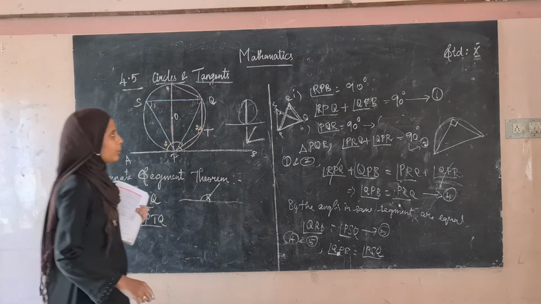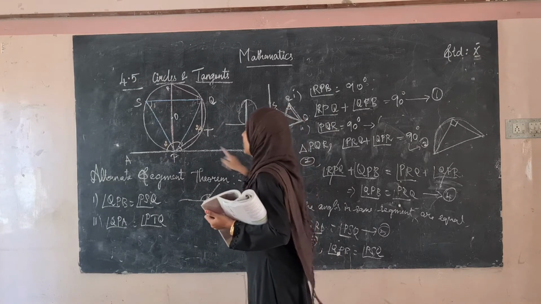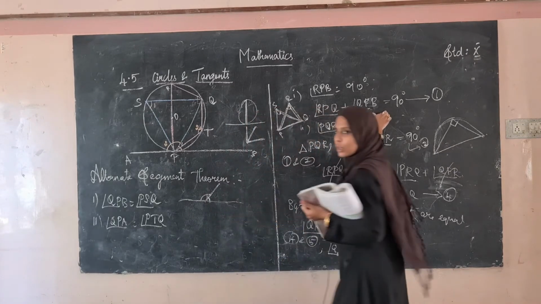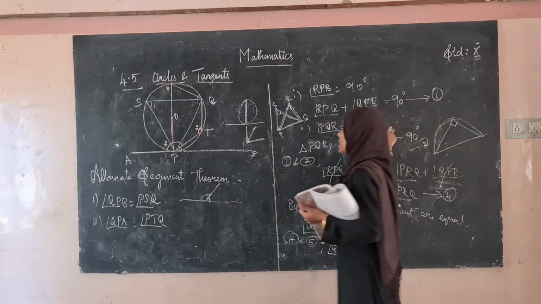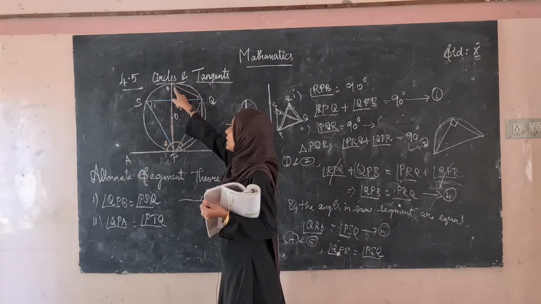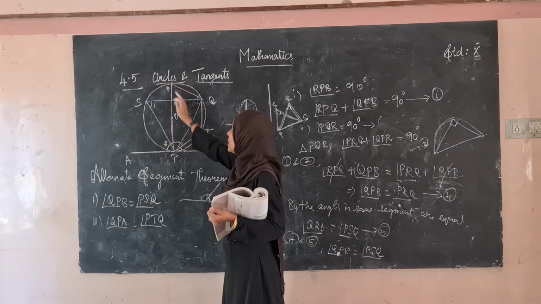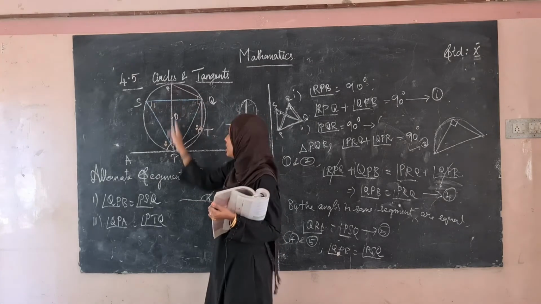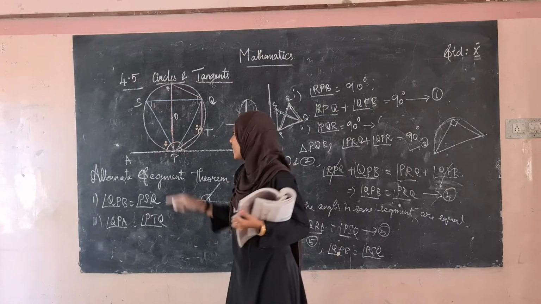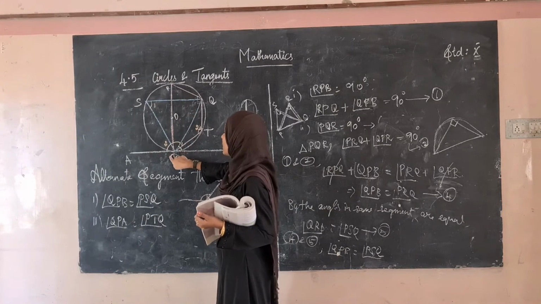See what we have done. First we took RPB equal to 90 degrees, which can be written as RPQ plus QPB, as the first equation. In the second equation, PQR: this is the semicircle, PR is the diameter, and the diameter divides the circle into two semicircles. Any angle in a semicircle will be 90 degrees, so PQR will be 90 degrees. So we are taking the triangle PQR.